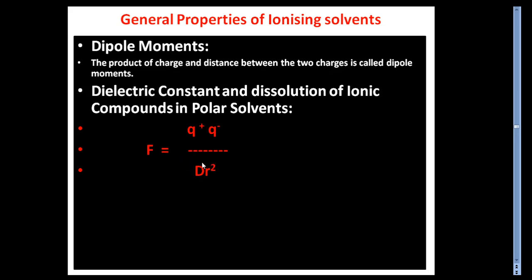And then D will be large, that is, a solvent having a high value of D will reduce F. Okay, so here don't focus more on the terminology. We will only be discussing how this dielectric constant and the dissolution of an ionic compound in a polar solvent work. So just remember this formula and how it actually works. Only this part is of interest to us here.